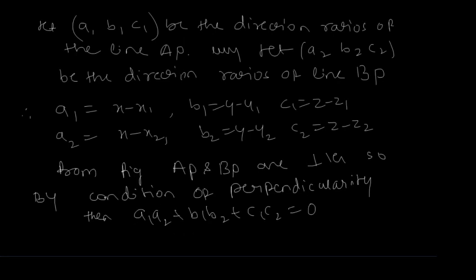Okay, so according to this condition, now substituting A1, B1, C1 and A2, B2, C2: A1 is x minus x1, A2 is x minus x2, B1 is y minus y1, B2 is y minus y2, C1 is z minus z1, C2 is z minus z2.